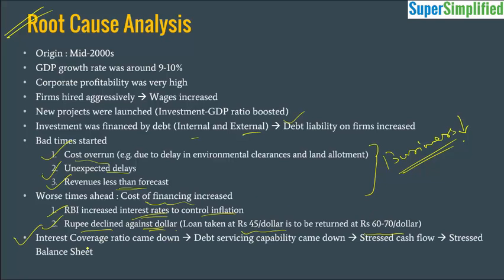So because of these issues, the interest coverage ratio of these companies came down, which led to stressed balance sheets in the corporate sector. And since these companies were not able to repay the principal amount or the interest in the scheduled manner, the income of the banks from these loans actually reduced. So the balance sheets of the banks also were stressed now. So there was stress in the balance sheets of both the corporate sector and the banks because of this reason. So this is the flow of events. This is the entire chain of events which had happened, and this is the root cause of the present NPA problem or the twin balance sheet problem.